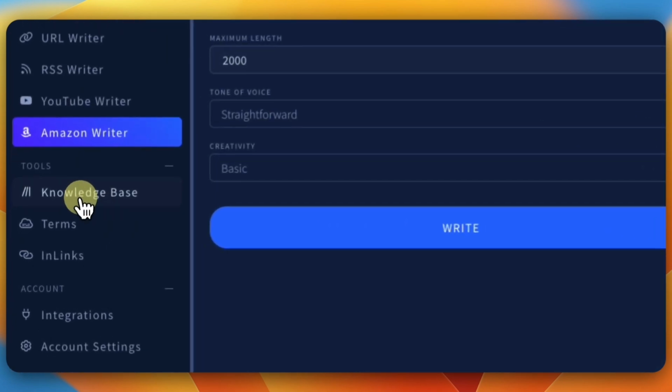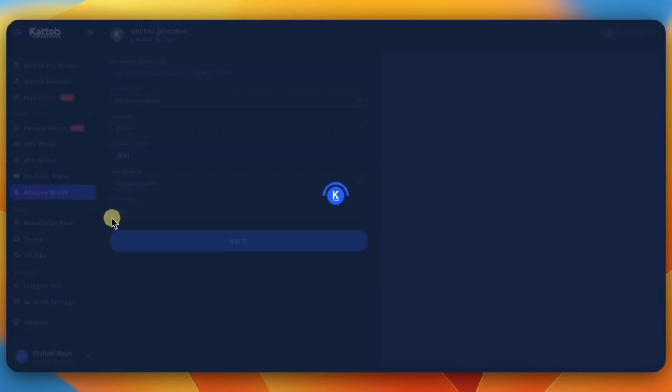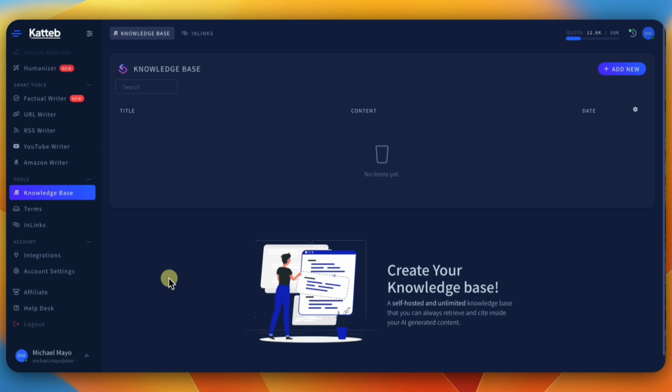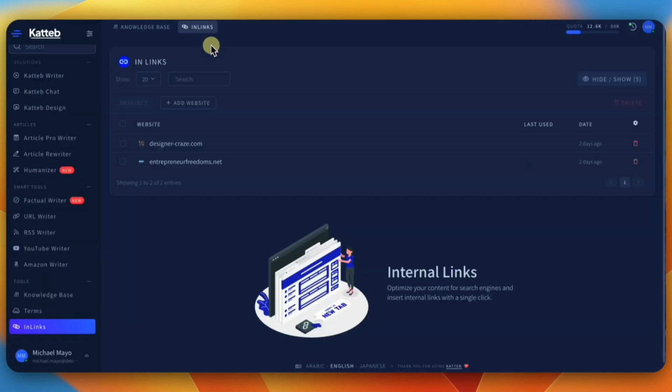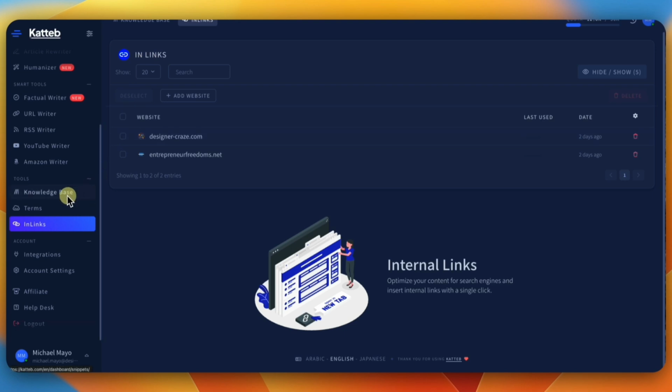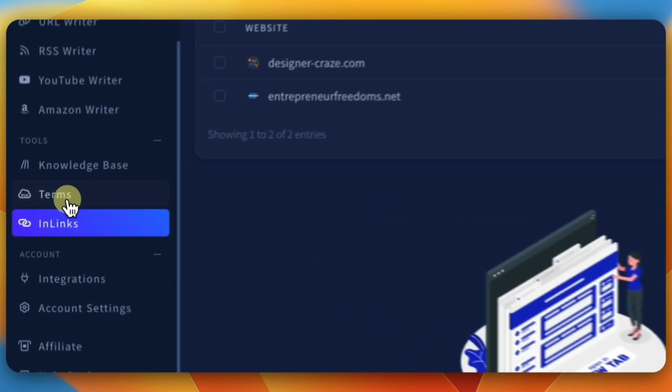So another feature it has is knowledge base, where you can add information in. So for instance, if you're working on a client and you want to add specific information in, you can add that information in and save it and use it for any of your stuff. Okay. And you can add internal links as well in here. Okay. So that's the term, because you can add links. Like I have my websites in here and I can get information off here.